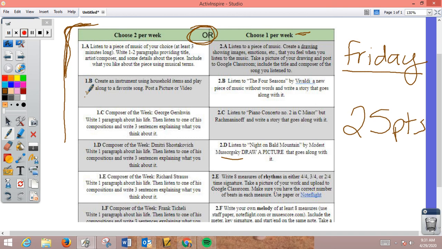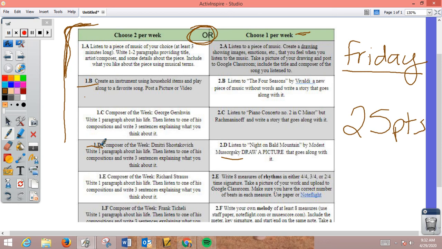Every week on Monday morning, I will post this choice chart again. It's not going to change, but I'll just repost it every week as the assignment so that you can complete it. The directions will be on it on Google Classroom. When you submit your assignment, you'll have to make sure that you label it as 1B and 1D. I will be keeping track of that to make sure that you don't repeat, because if you do repeat, you then don't get credit for it and you don't get those points. So those are the assignments every week. It's the same thing.